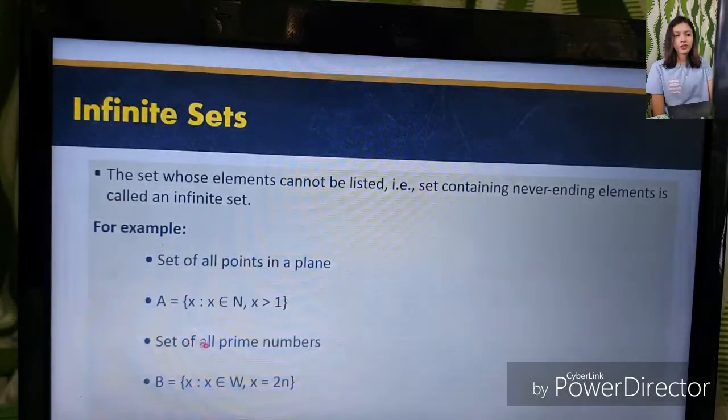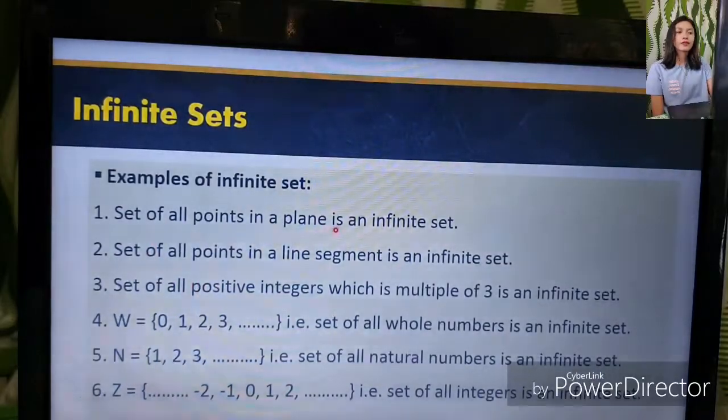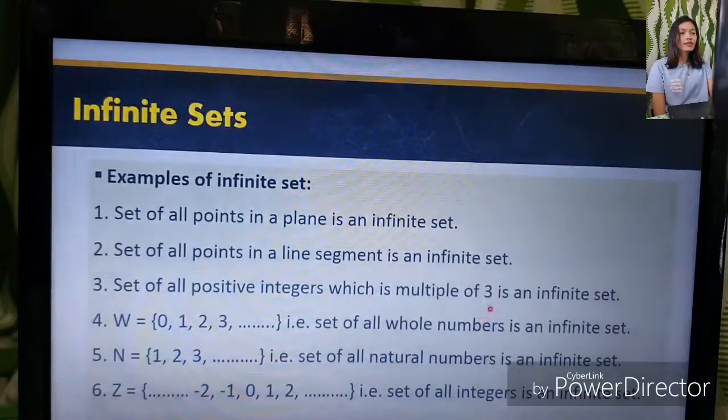Set of all prime numbers. Then last example, we have x such that x is an element of whole numbers where x is equal to 2n. So it goes to infinity. Examples of infinite sets: the set of all points in a plane is an infinite set. The set of all points in a line segment is an infinite set. The set of all positive integers which are multiples of 3 is an infinite set. The set of whole numbers is an infinite set. The set of all natural numbers is an infinite set. And the set of all integers is an infinite set.